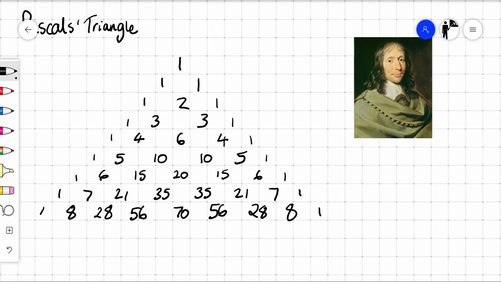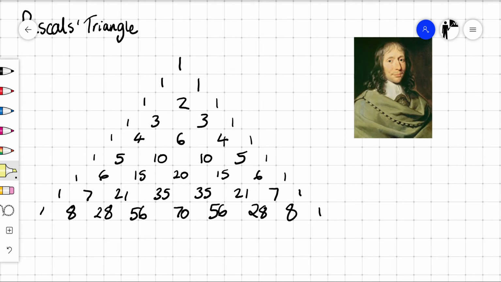As well as that, we have the triangular numbers: 1, 3, 6, 10, 15. For example, from 1 to 3 we go up by 2, 3 to 6 we go up by 3, then up by 4, then up by 5, then up by 6, then up by 7, up to 28. Those numbers can be arranged into a triangle. You can find Fibonacci numbers, you can find prime numbers within here in nice wee patterns.